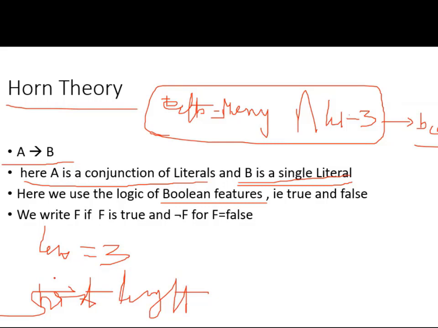This is just notation used in Horn theory. And to make it very simple, we use these Boolean features. Now, what do you mean by long length? Short length is 3, long length is 4, or something like this. This is how we use only true, false. A feature can accept only true or false, as simple as this.